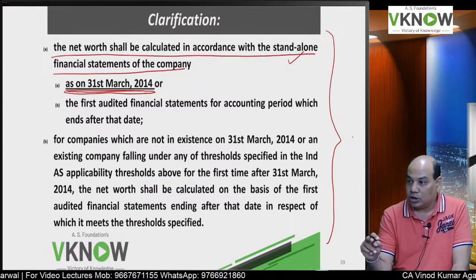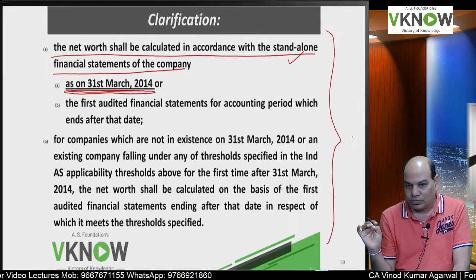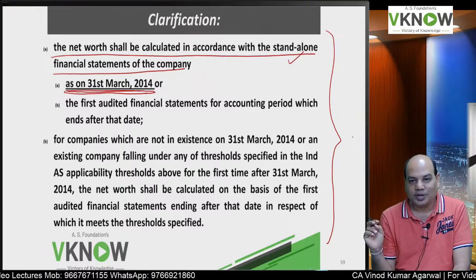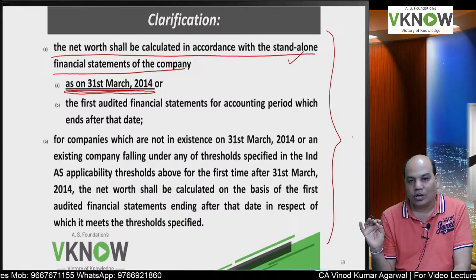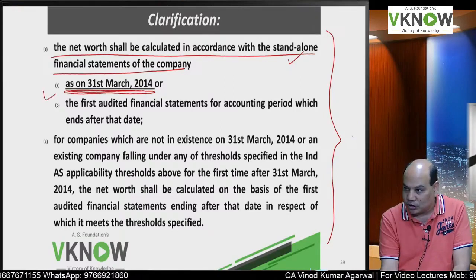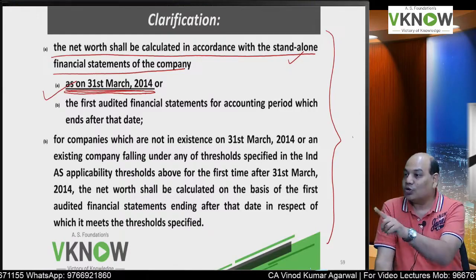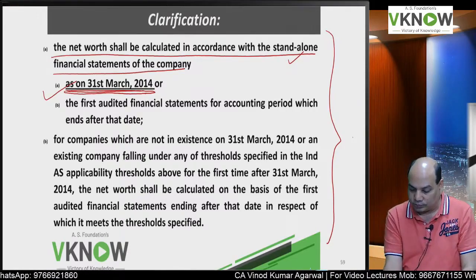And if the net worth on 31st March 14 exceeds 500 crore rupees and it is a listed company, then it will become applicable. Or if it is an unlisted company but the net worth is more than 500 crore on this date, then also IND AS will become applicable to you.